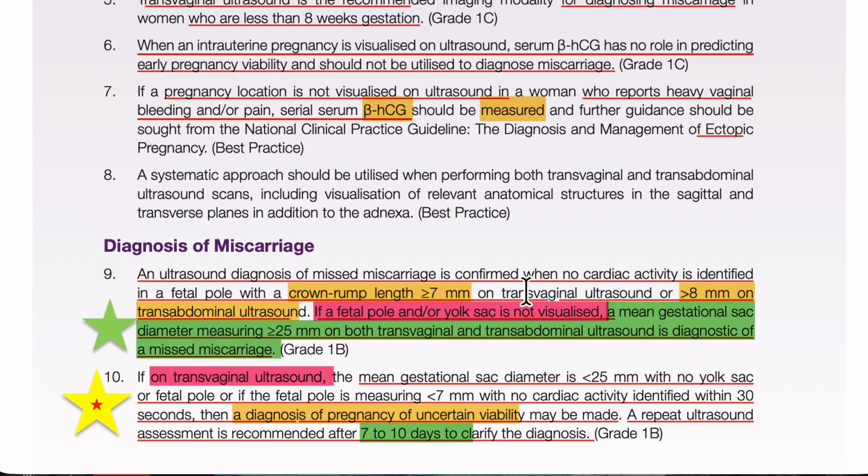Why are we talking about this? We are talking about a gestational sac less than 25 millimeter, CRL less than 7 millimeter, and less than 8 millimeter per abdomen. So this will be a pregnancy of unknown viability. It means we are not getting the fetal heart, but the pregnancy is there, an entire intrauterine pregnancy. So what will we do? We will repeat the ultrasound in 7 to 10 days.